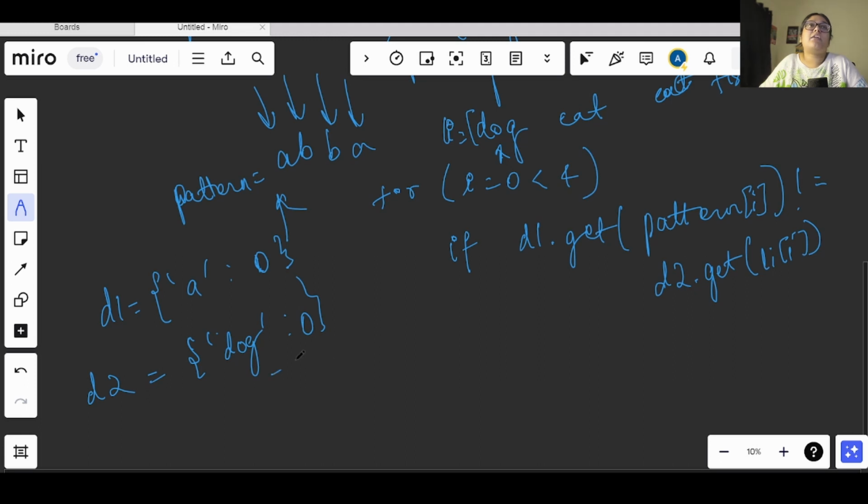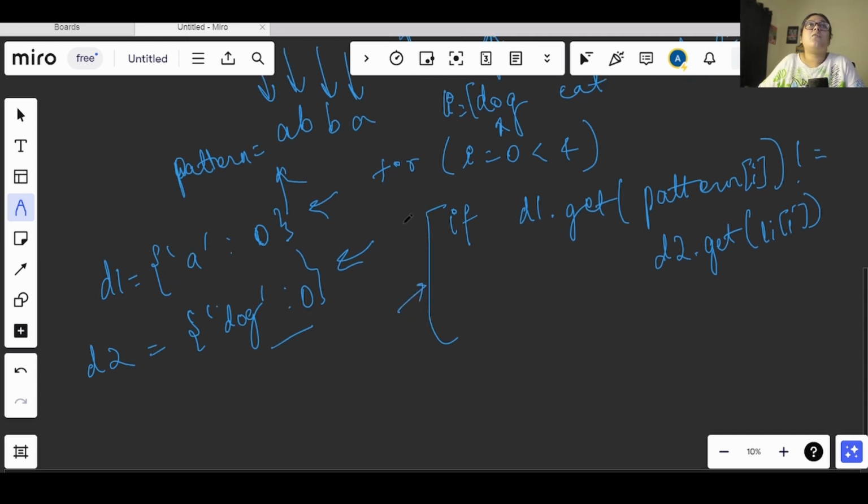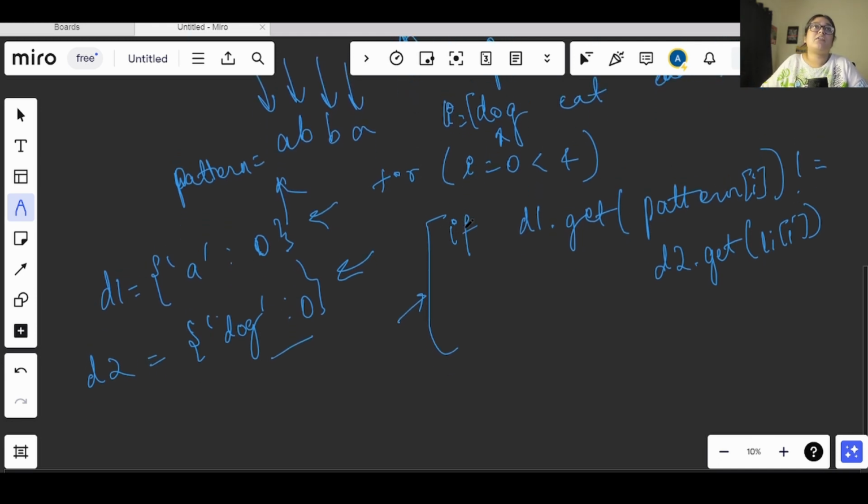Now before that, we will be checking this condition. Now why are we doing this? We can simply take these values and add them to our dictionary and check. So what will happen, basically, now this a and dog, if we add this before and then check, for the first condition we will get the right answer.